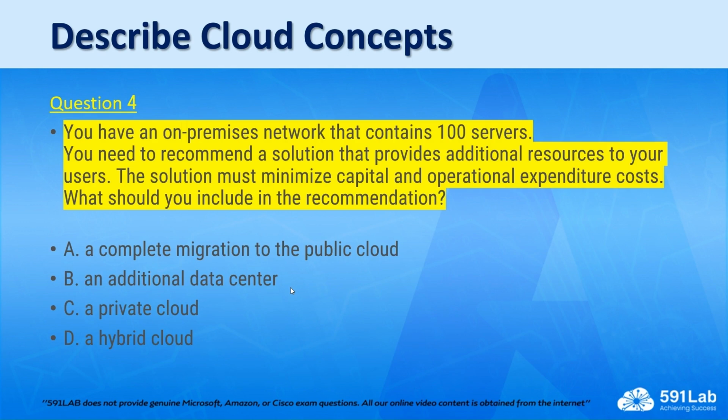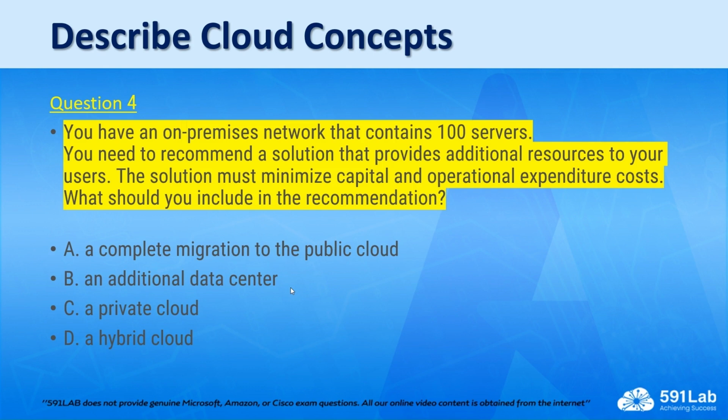The fourth question: you have an on-premises network that contains 100 servers. You need to recommend a solution that provides additional resources to your users. The solution must minimize capital and operational expenditure costs. What should you include in the recommendation? So in this regard, we have a hybrid cloud, a private cloud, and we also have a public cloud, or even you can have an additional data center. So what is the right answer as per the question?